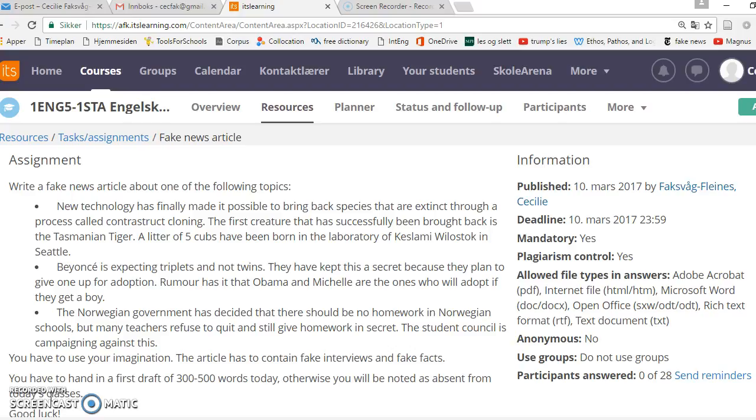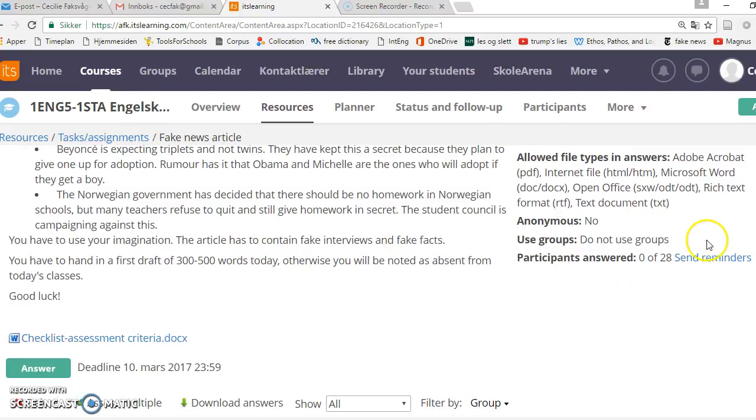The article has to have an interview. So it's important that you interview some of the people that are mentioned here. In the last one, I haven't mentioned any names or things like that, so you have to make that up as well. And then, since you are working on your own today, you have to hand in a first draft, and I said between 300 and 500 words today. Otherwise, you'll be noted as absent from today's classes.